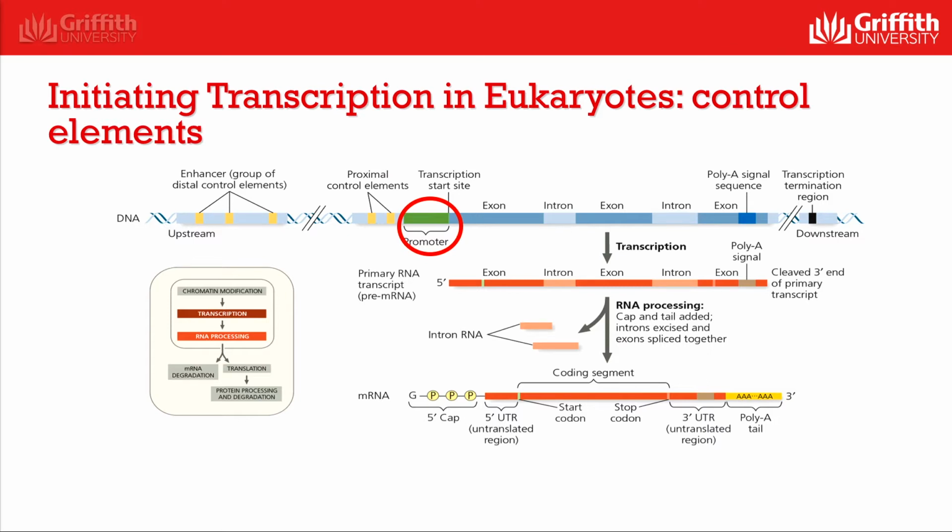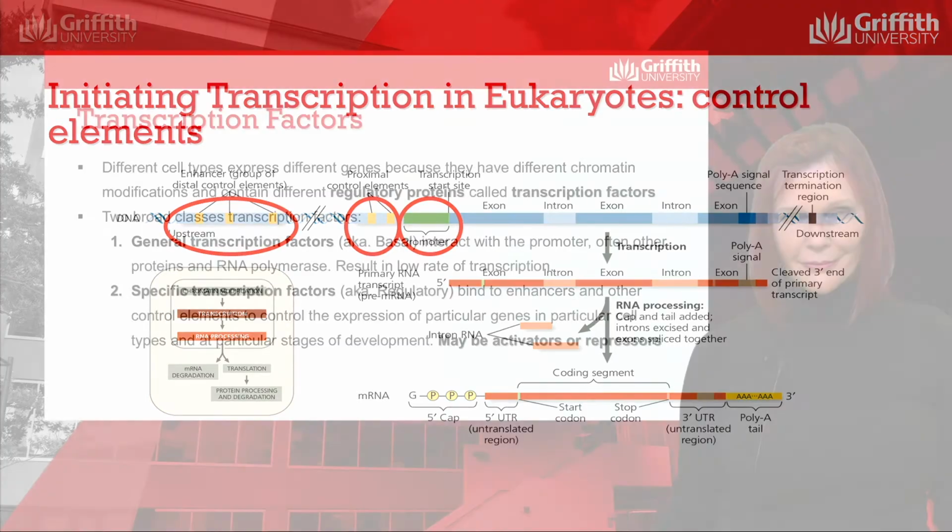Transcription in eukaryotes is regulated by a number of additional control elements, DNA sequences located near to or far from the promoter that act as binding sites for molecules called transcription factors. The distal control elements far from the promoter can be grouped together as enhancers, while the proximal control elements are located near to the promoter. Control elements and the transcription factors that bind to them are critical for precise gene regulation in different cell types.